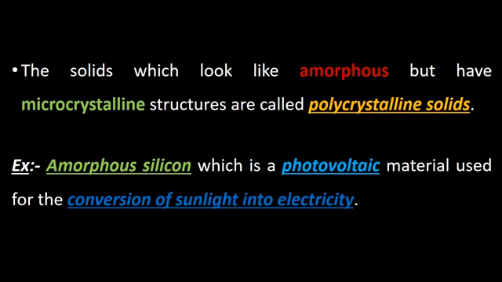Okay, let us know what we mean by polycrystalline solids. These are the solids which look like amorphous but have microcrystalline structures. An example is amorphous silicon, which is a photovoltaic material. That means it converts light energy into electrical energy.